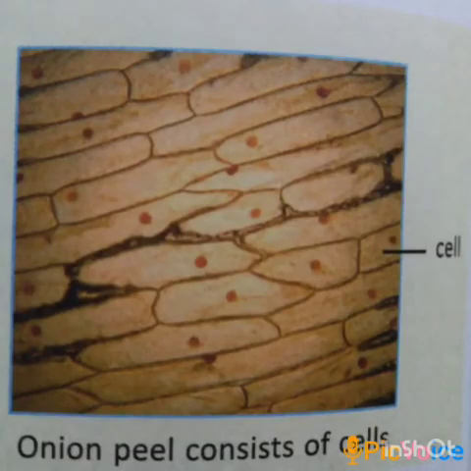To see a cell, we can do an activity. We have to peel an onion and carefully take out a leaf from it. Now we will separate its membrane and put it on a clean glass slide. We will put a drop of safranin and put a cover slip over it. We will observe it under a microscope. We will observe a structure similar to the one shown in the diagram on your screen. This is the cell present in onion peel.